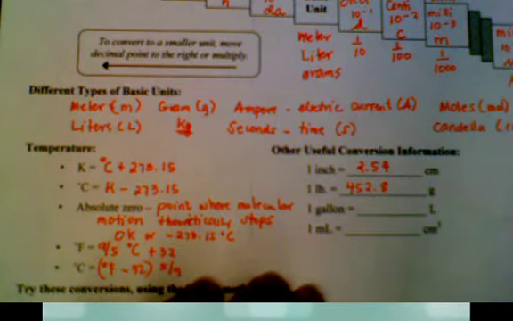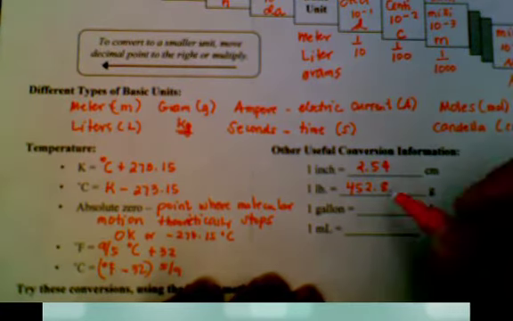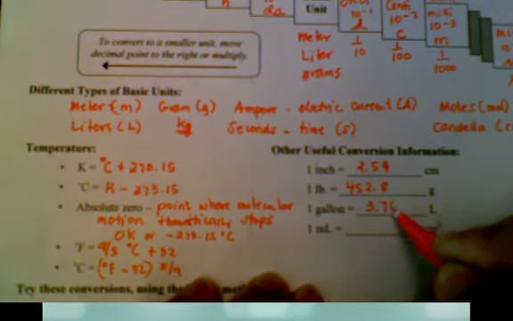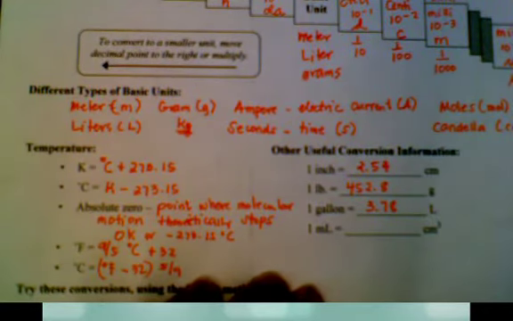Okay, let's look at a gallon. 1 gallon is 3.78 liters. There are 4 quarts to a gallon, and a liter is almost a quart.